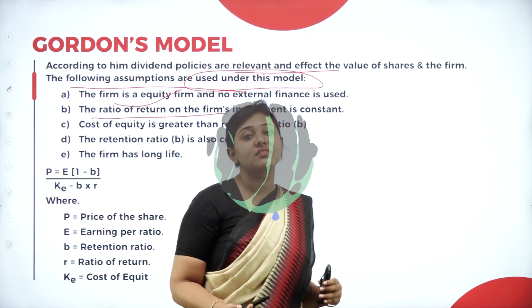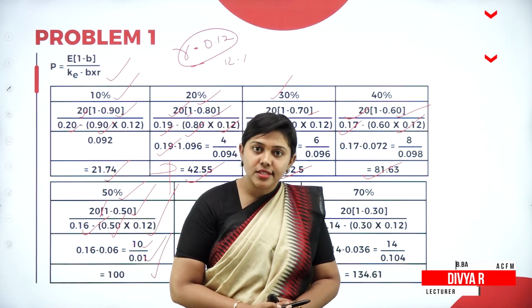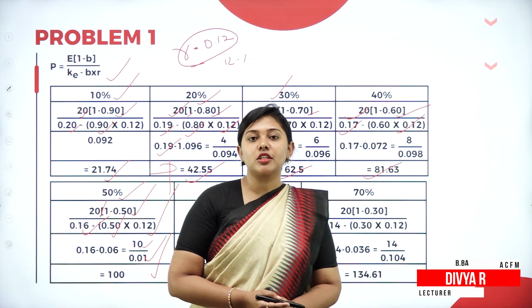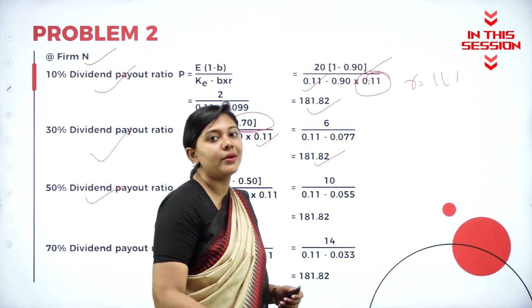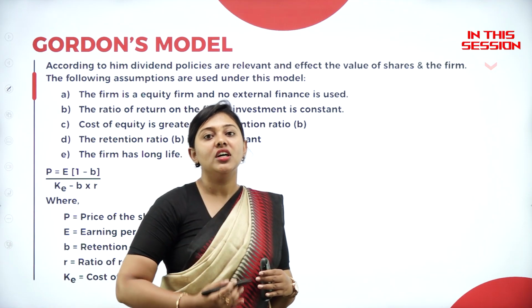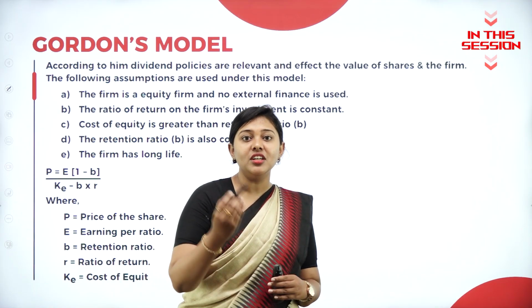Whatever the return that is coming, it is assumed that it is constant. When the dividend payout ratio is 60%, the retention ratio will be 40%, that is your 0.40. When the dividend payout ratio is 50%, the retention ratio will also be 50%. So whatever the dividend payout ratio they follow, it has an effect on the market price of the shares.